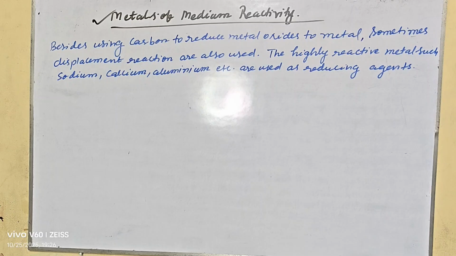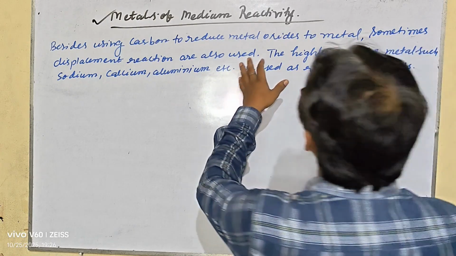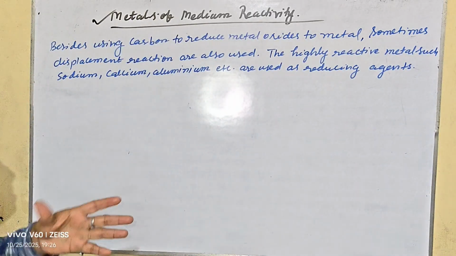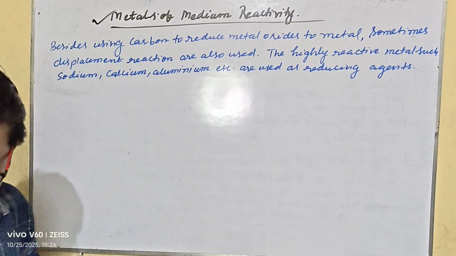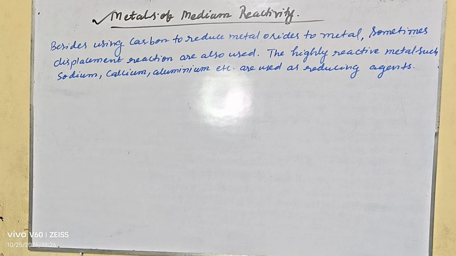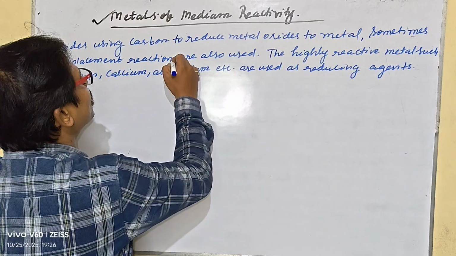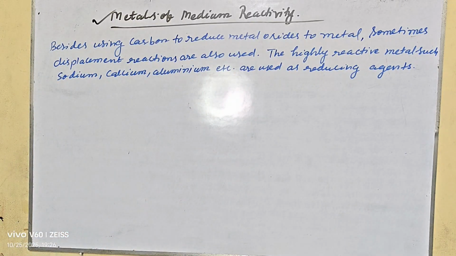Etc. are used as reducing agents. So my dear student, these are the things. Besides using carbon to reduce metal oxides to metal, sometimes displacement reactions are also used. In displacement reactions, highly reactive metals such as sodium, calcium, aluminum, etc. are used as reducing agents.